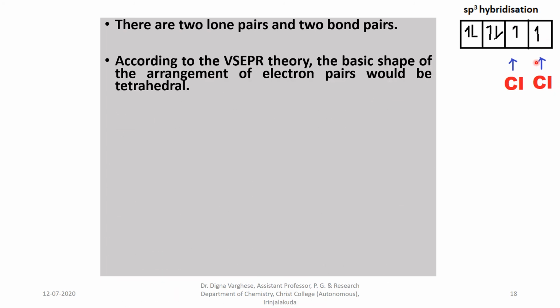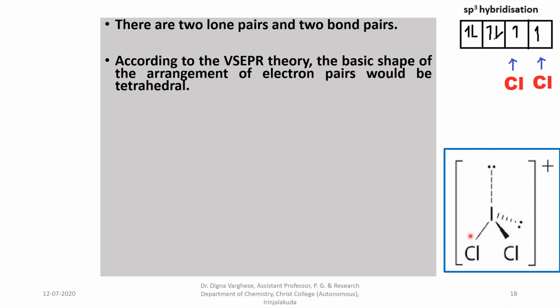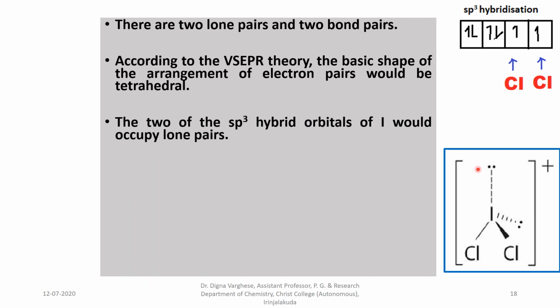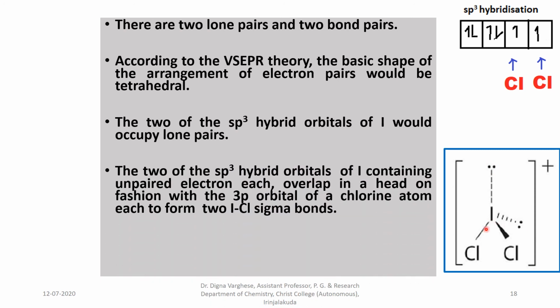According to VSEPR theory, the basic shape of the arrangement of the electron pairs should be tetrahedral, and two of the sp3 hybrid orbitals of iodine would occupy lone pairs, and two of the sp3 hybrid orbitals of iodine, containing an unpaired electron each, form a head-on overlap with the 3p orbital of the chlorine atoms to form two I-Cl sigma bonds.